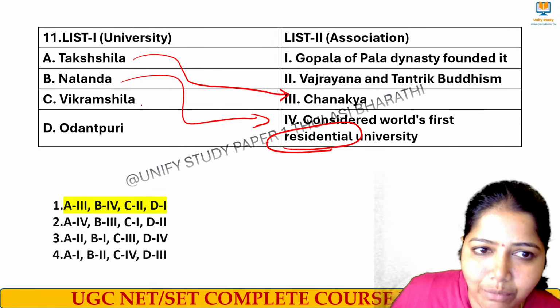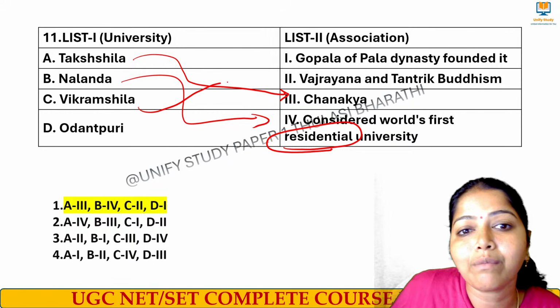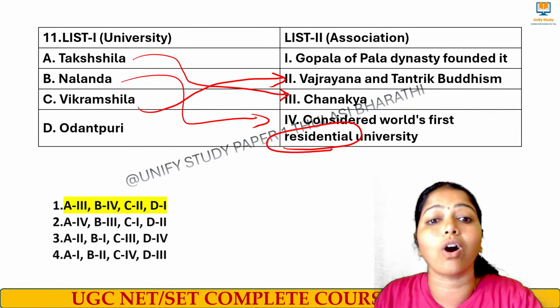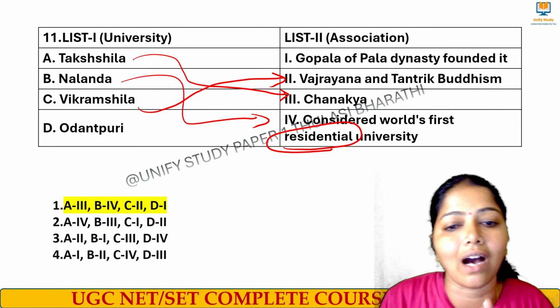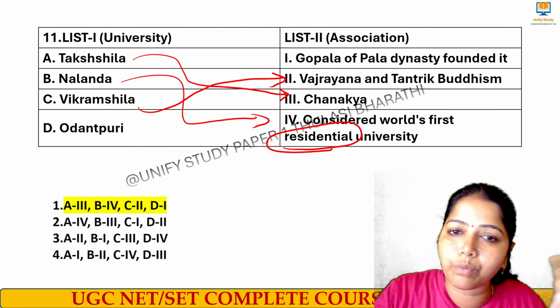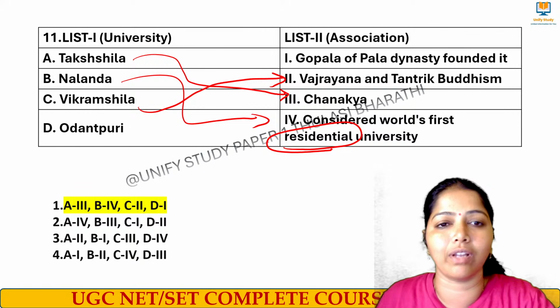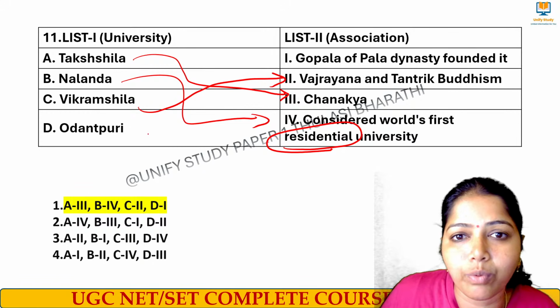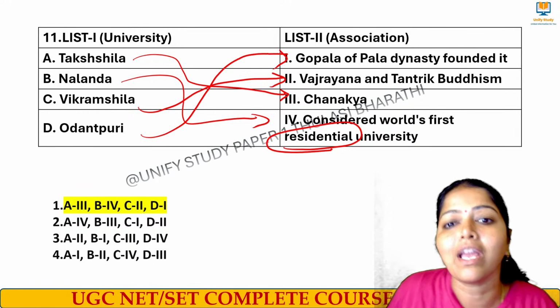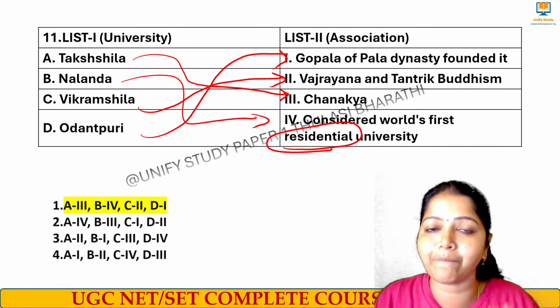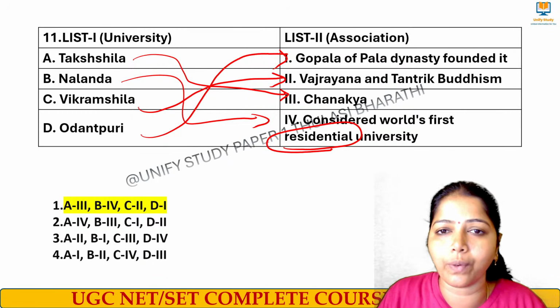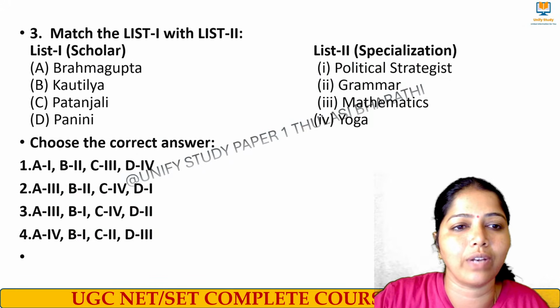And next we have Vikramshila. Vikramshila is a university where Vajrayana and Tantric Buddhism were taught. These are the branches of Buddhism taught in this particular university. And then we have Otandapuri University, which was founded by Gopala of the Pala dynasty. He founded this particular university, Gopala. Right? Very good.